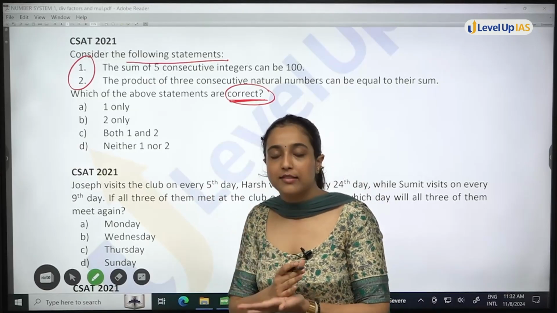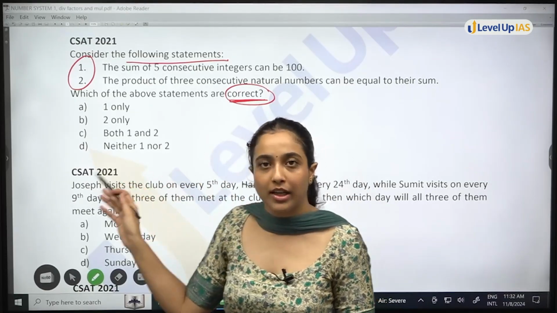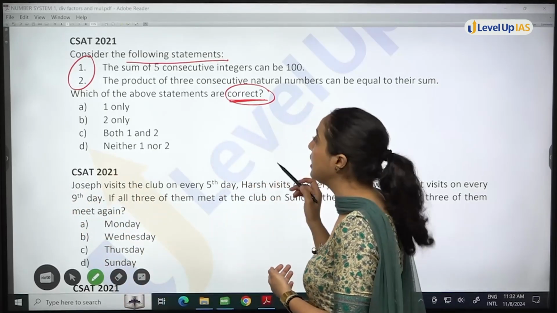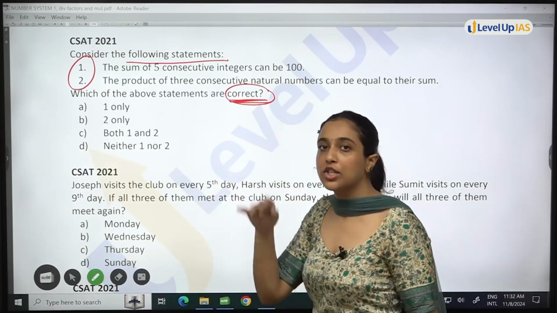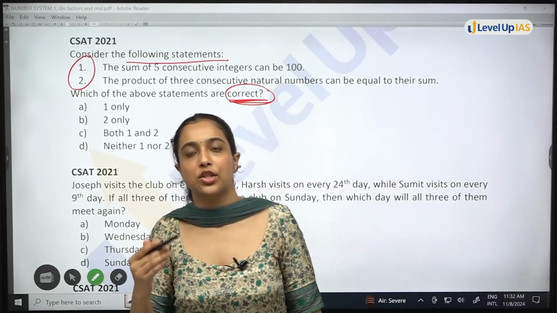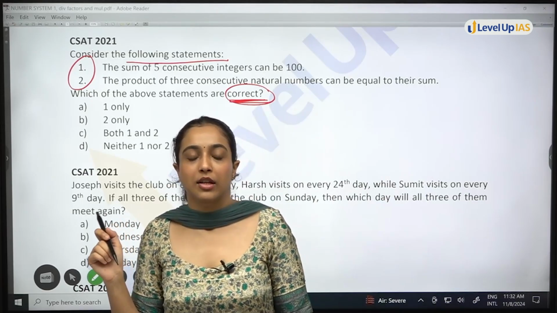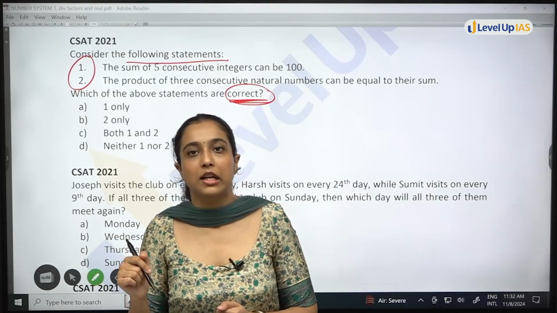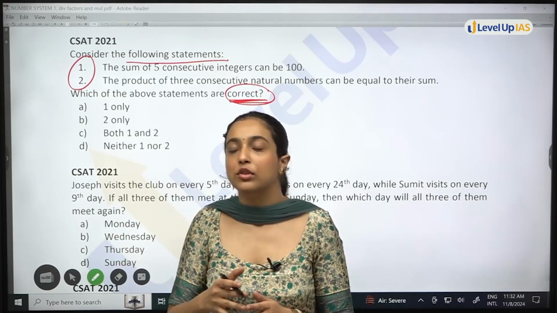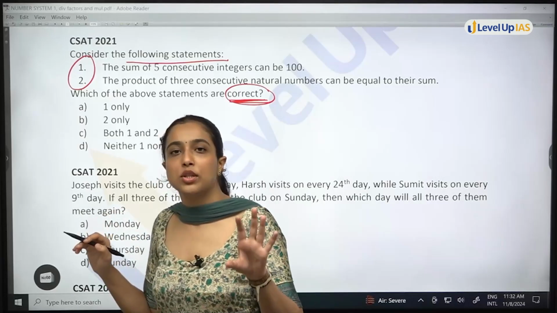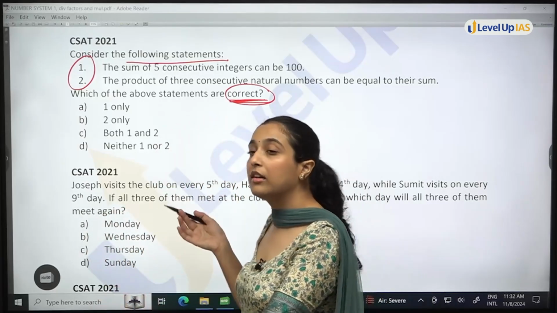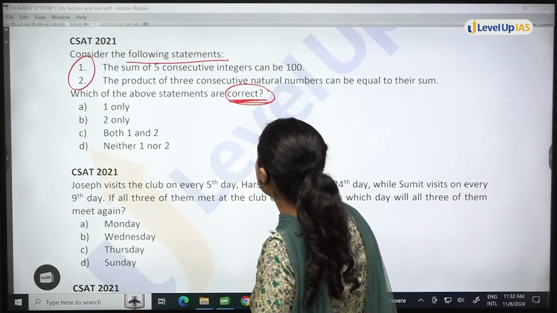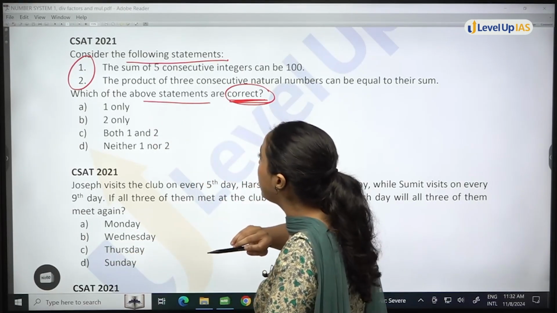In case of CSAT, especially for mathematics and reasoning, the question explicitly states correct or incorrect, and in that case you solve the question correctly, but since you haven't read the question correctly, you mark the wrong answer. Because in our exam we are in an environment where time is restricted, right? So sometimes we lose our calm also. That you do not have to do. Read the question very comfortably. As I said in the previous session also, we have to go back to our comfort zone. So which of the above statements are correct?